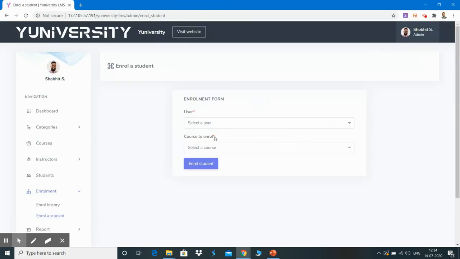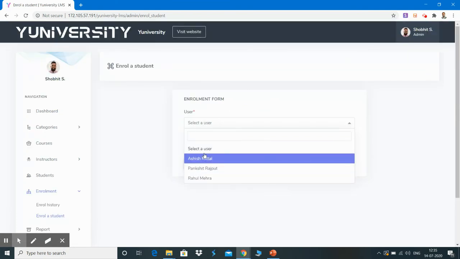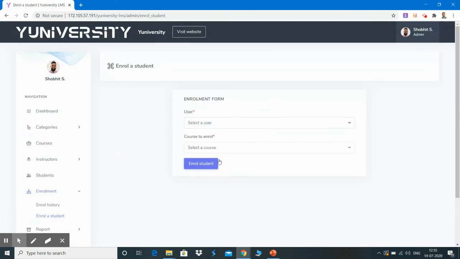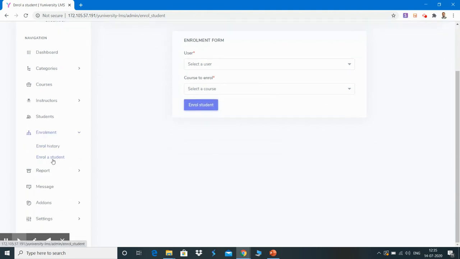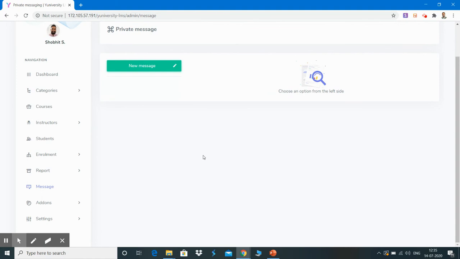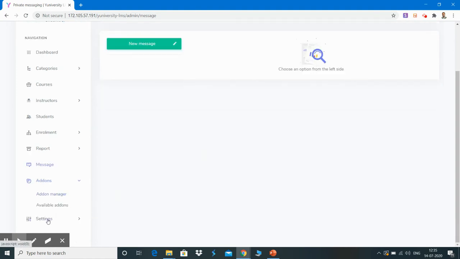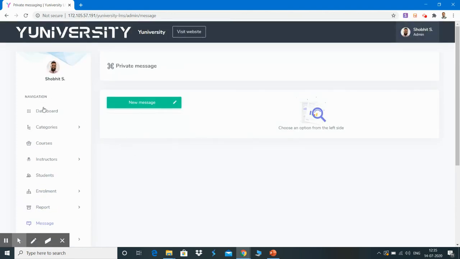He can enroll a new student. He can select the different users available on the platform and can assign a particular course to the student. He can see different reports of revenues, and can see different messages which come on the platform either by students or by teachers. There are different add-ons available in the platform and certain settings to manage the whole application overall.